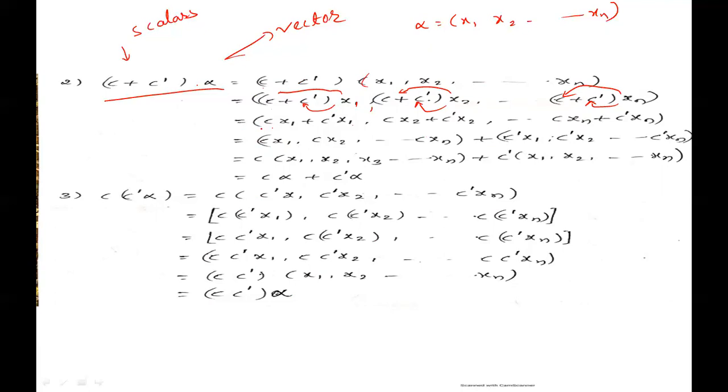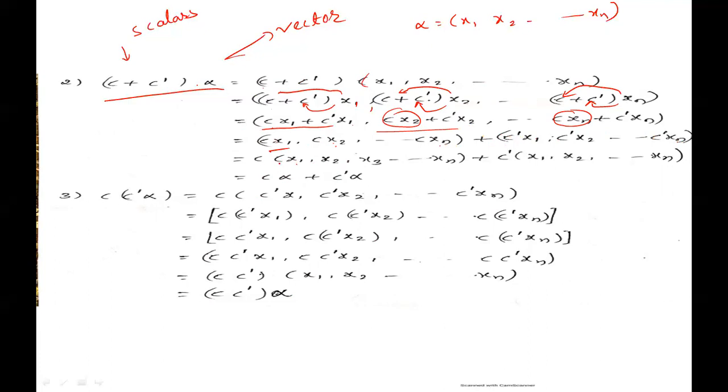Take c components separately, cx1, cx2, and so on, cxn, and c dash components separately, c dash x1, c dash x2, and so on, c dash xn.